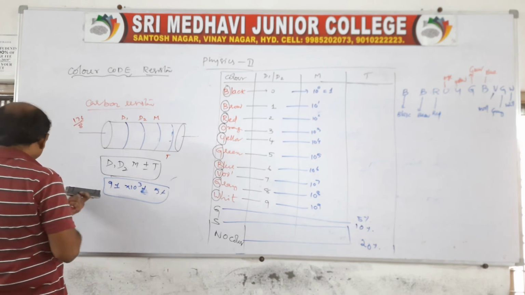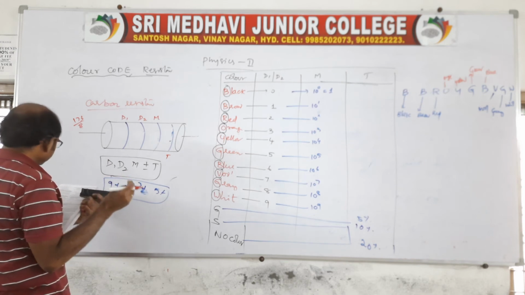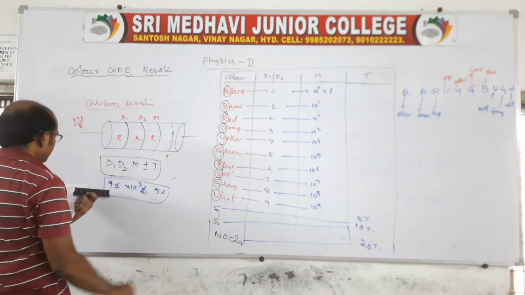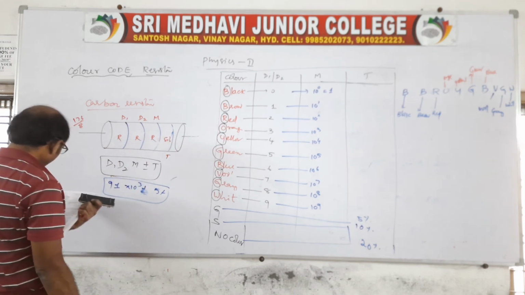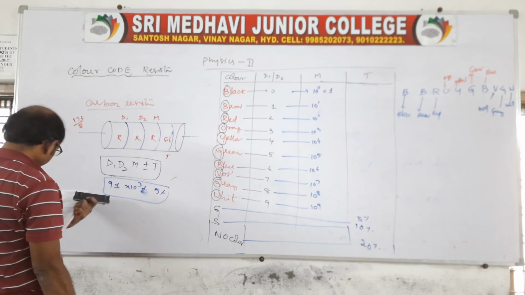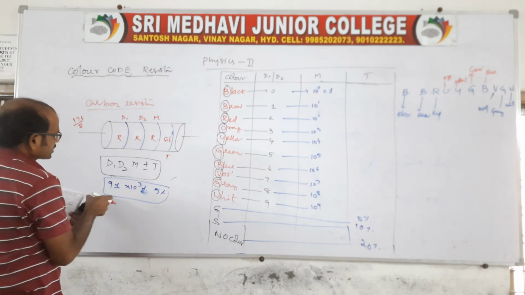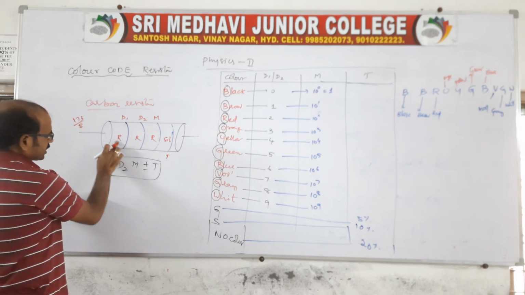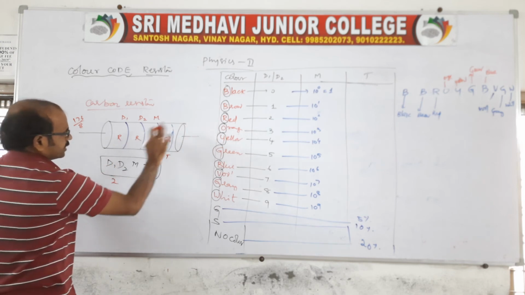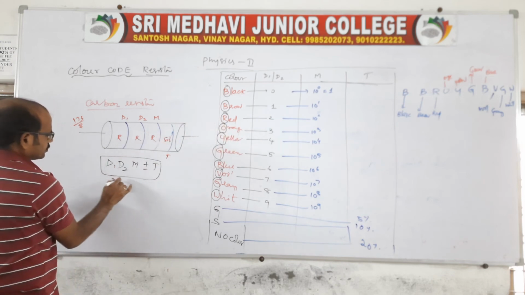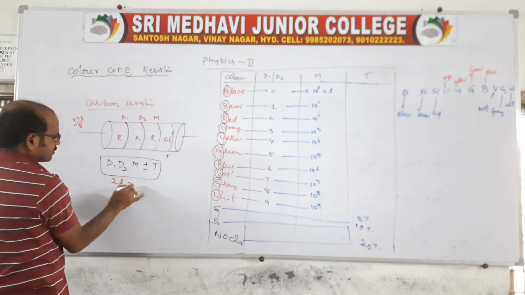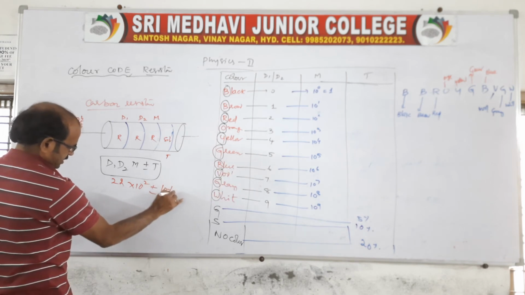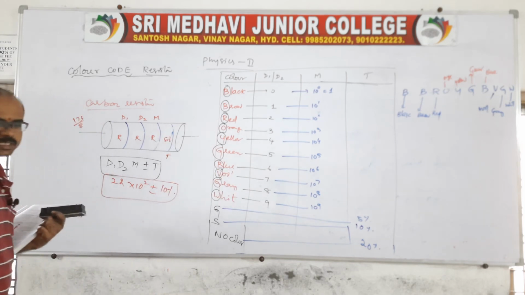Look, there are 4 consecutive bands marked on the carbon resistor: red, red, red, and the last one is given as silver. Right, so silver is the tolerance. Now let us write the formula: D1 D2 multiplier, plus or minus tolerance. Red is 2, red again 2, only 2 digits. Red again, multiplier is 10 power 2, plus or minus tolerance will be 10%. This is the way, that's all, it is for 2 marks.